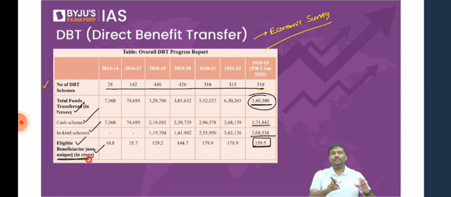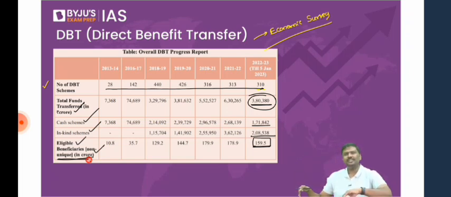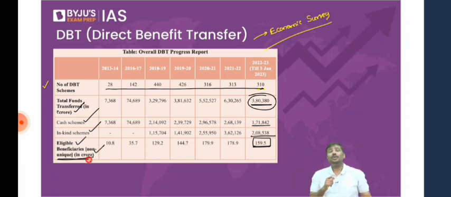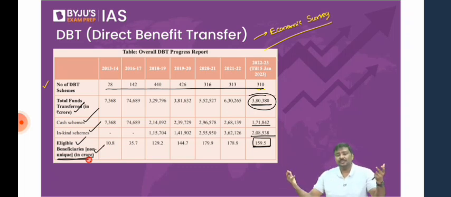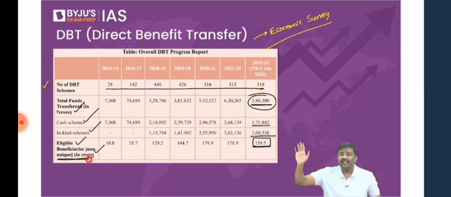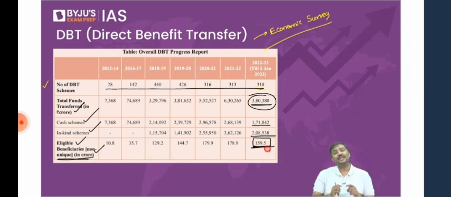Now, some of you will try to find a loophole in all of this. Please understand, there are more than 300 schemes. One beneficiary can be counted in multiple schemes. Generally when I show this data, people will try to find a problem with it. They'll say, sir, the population of India is 130 crore, but you are saying 159 crore people are covered under DBT. How is that possible? My dear, a farmer can be covered under fertilizer subsidy as well as the PM Kisan scheme, so I'll count them as 2 beneficiaries. That is how the total number of beneficiaries under the DBT schemes is 159 crore. So this is the discussion regarding DBT.